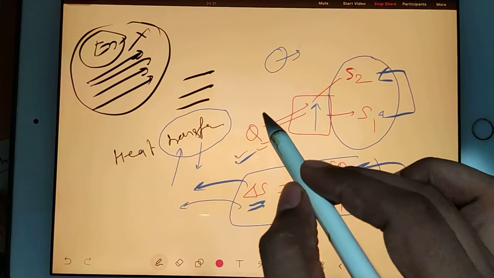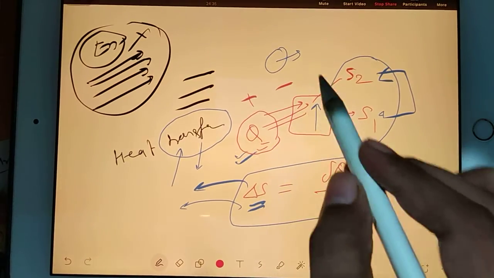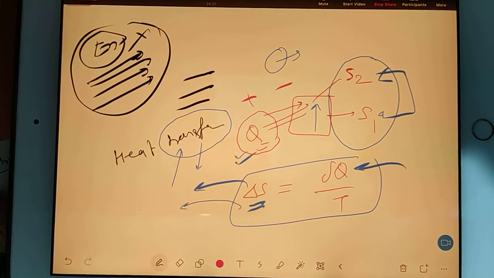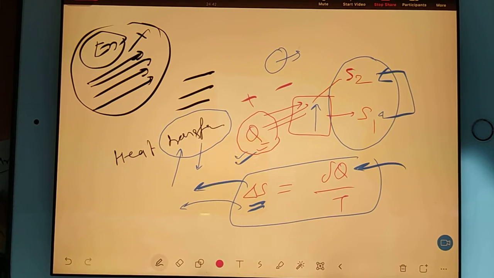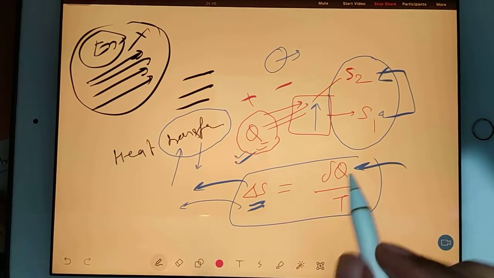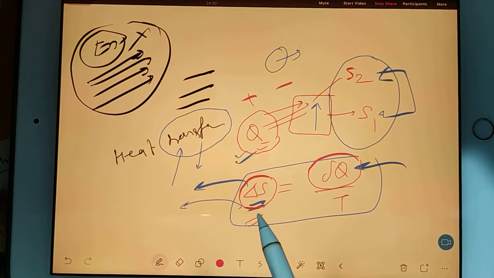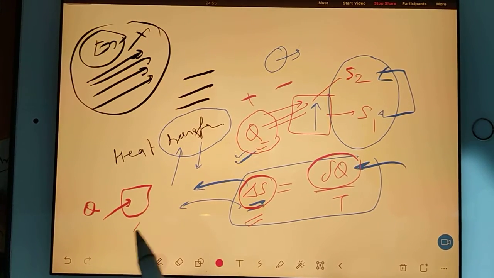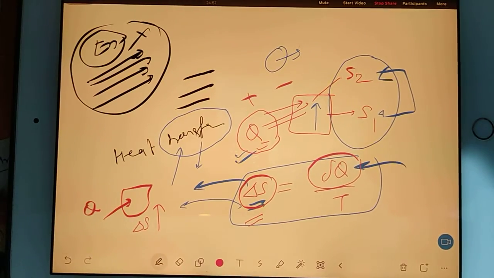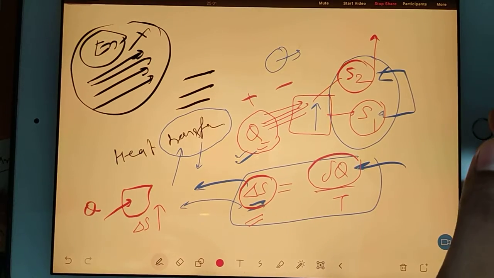So if heat is going into the system, what kind of heat do we consider? Positive or negative, guys? Tell me the answer. Very good. So if this value is positive, then of course this change will be positive. It means if heat is being supplied to the system, you will consider your entropy is increasing. Earlier it was S1 and after the heat supply you got S2, so S2 is more.